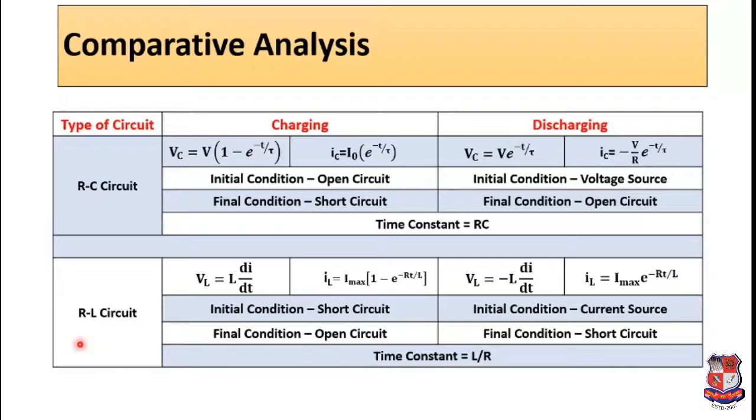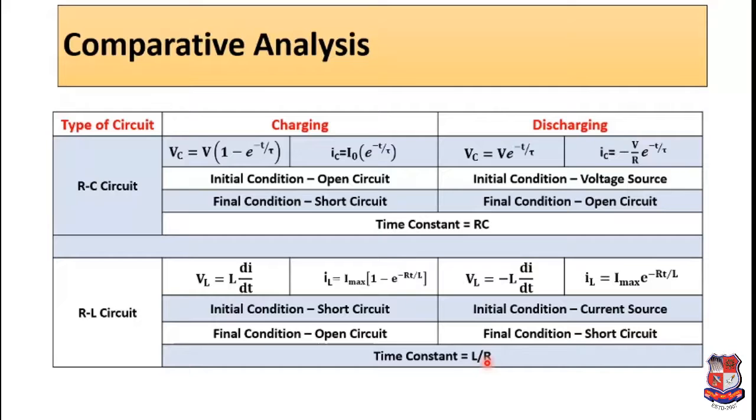Similarly for RL circuit, I have taken first 2 equations of charging, that is voltage and current, and similarly same equations for discharging. I have also mentioned what is the initial condition and final condition for each case during charging and discharging. And the main thing is time constant. So for RC circuit, time constant is RC, and for RL circuit, time constant is L by R.